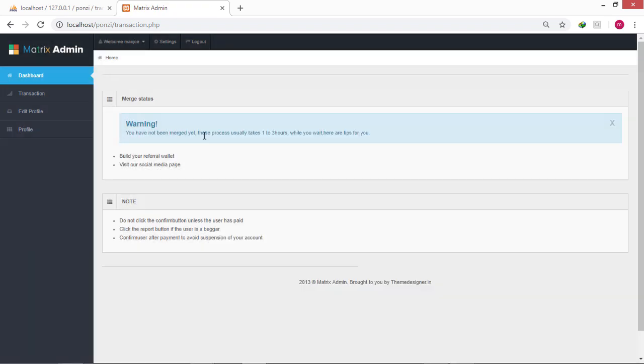This user who has collected payments from 2 other participants is duly informed on the transaction page that he or she would be merged shortly to pay another user on the platform. And the cycle continues like that.